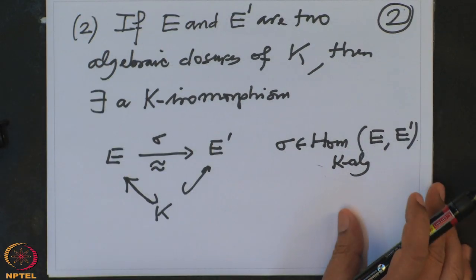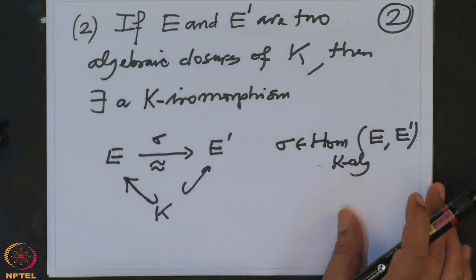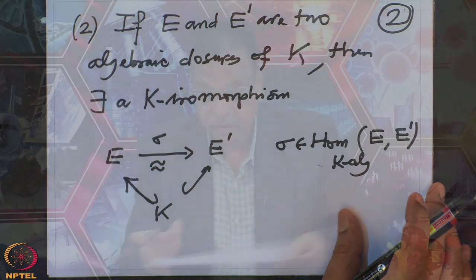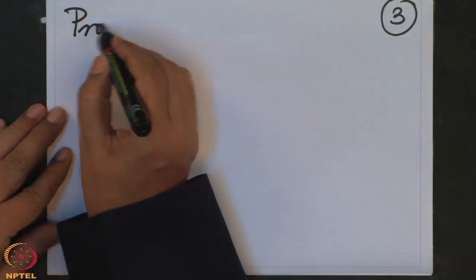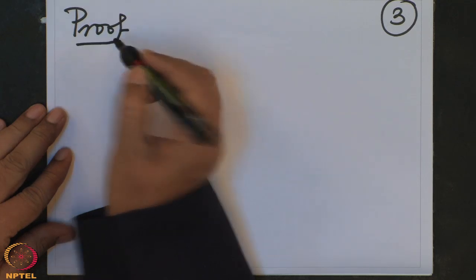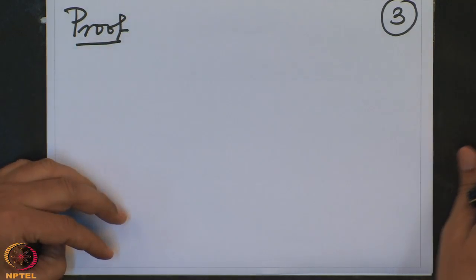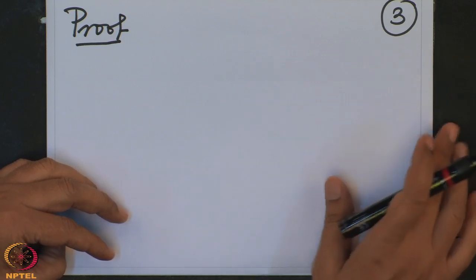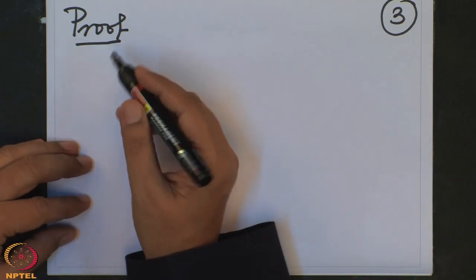So let us prove this. The proof will again involve Zorn's lemma. All these theorems one cannot prove without using Zorn's lemma.